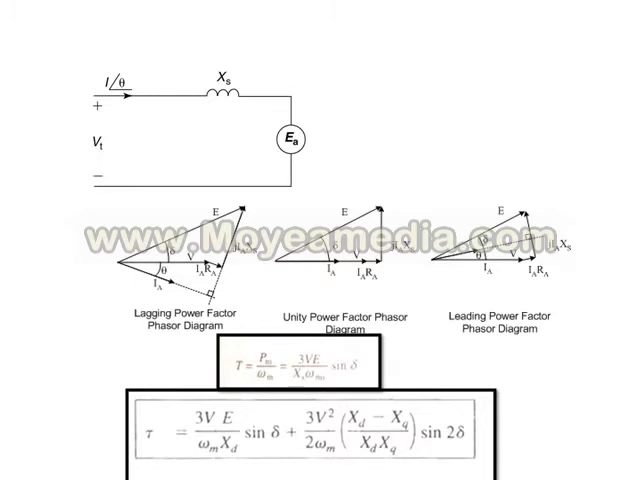The salient pole synchronous motor has another torque component in addition to 3V sine delta by Xs omega s. Another component proportional to Xd minus Xq is also present in a salient pole rotor synchronous motor. So these are the different parameters: voltages, power angle, phase angle theta. Ia is the armature current, IaRa is the armature resistance drop, and IaXs is the synchronous reactance drop.